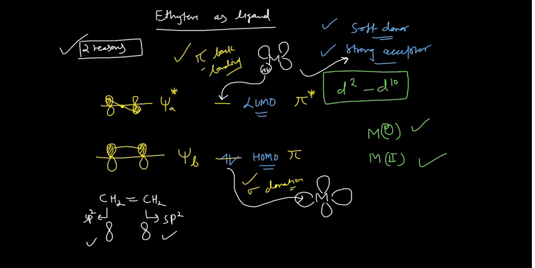Okay, so reason one is the back donation, metal to ligand pi back bonding. I am adding BB, back bonding. See guys, this is very, very important to understand. What is the meaning of back bonding? Your metal will donate the electron density to this anti-bonding molecular orbital.